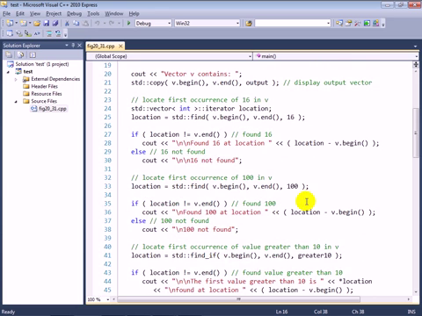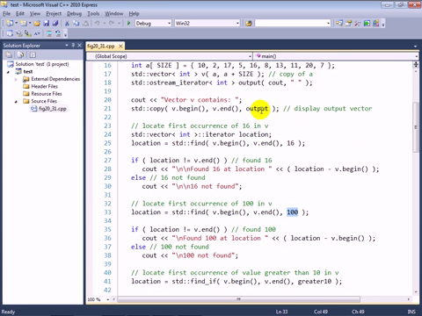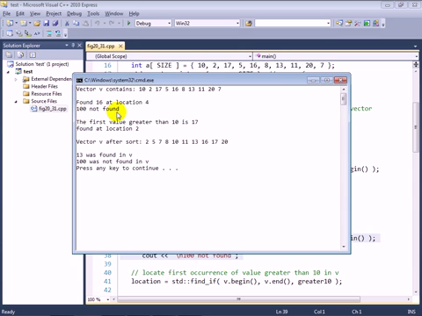And similarly, we search for a value that's not in the container. So here again is the original set of values. We're searching for 100, which is not in that set of values, and in this case lines 35 through 38 will print out that 100 is not found.